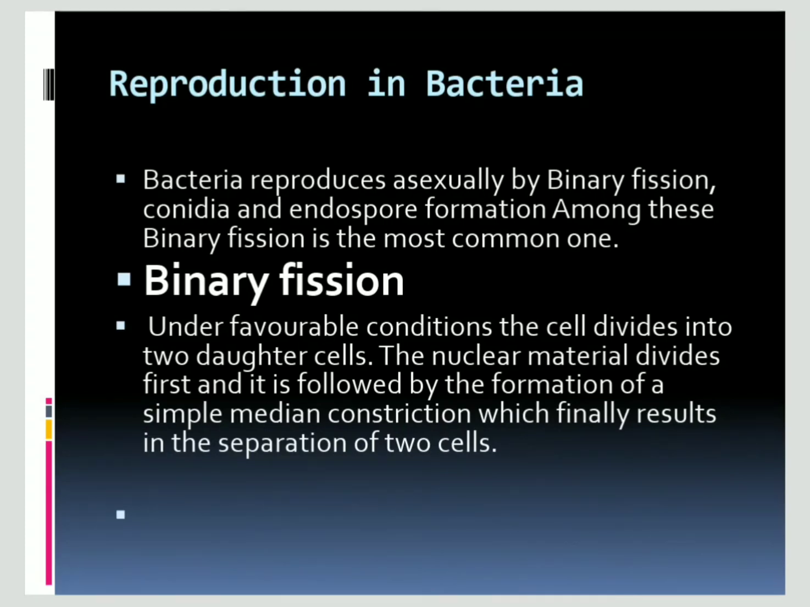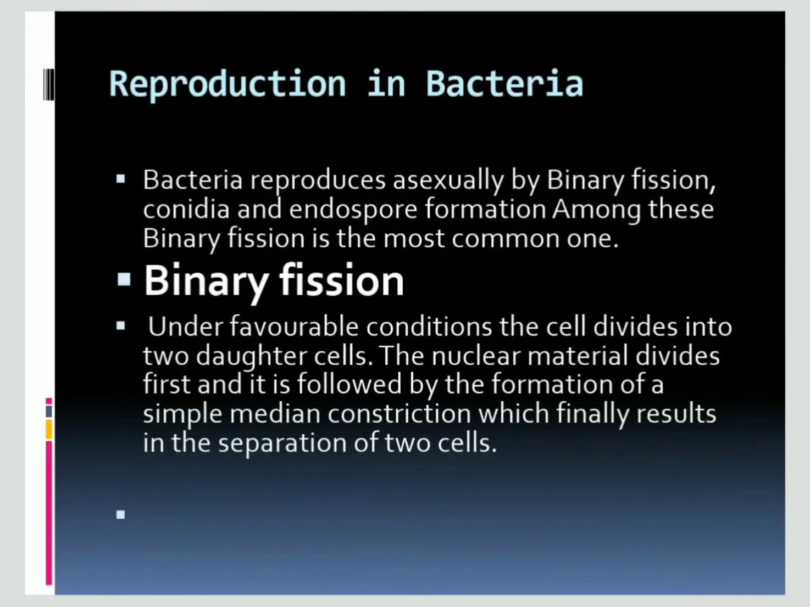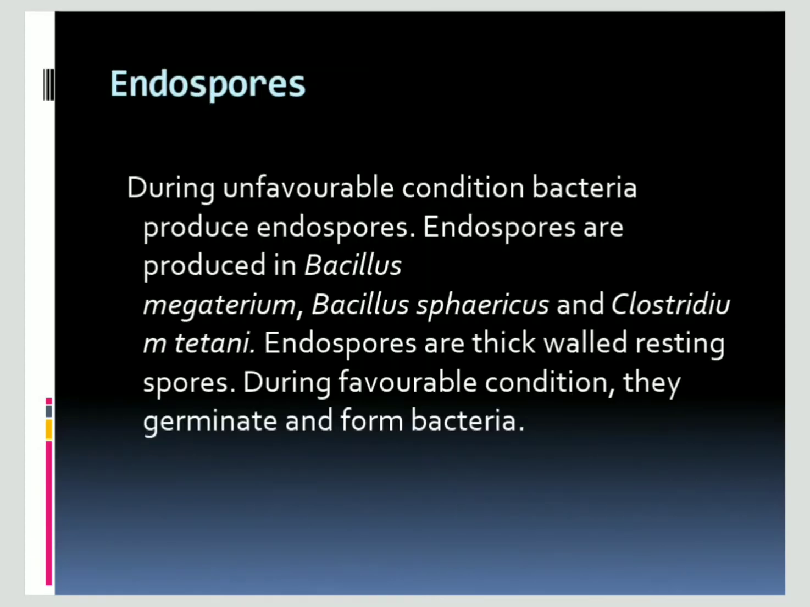Under favorable conditions, the cell divides into two daughter cells. The nuclear material divides first and it is followed by the formation of a simple constriction, which finally results in the separation of the two cells. So a single parent cell divides first, the nuclear material divides, and later the two cells are produced. Actually they are the clones, which are identical to their parent cells.